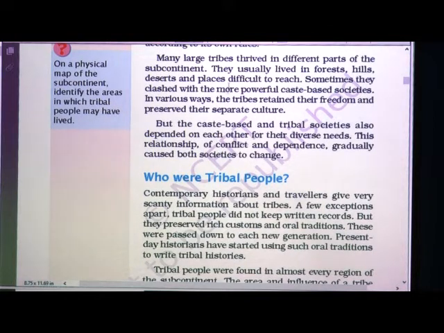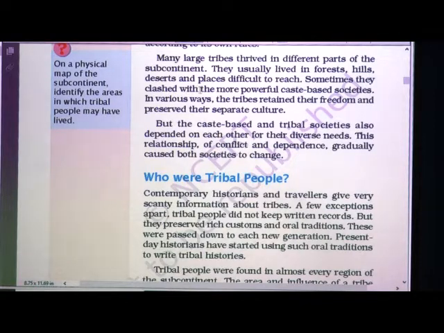Now many large tribes thrived in different parts of the subcontinent. Thrive means they prospered in different parts of the subcontinent. They usually lived in forests, hills, deserts and places difficult to reach, places which are very difficult for us to reach.